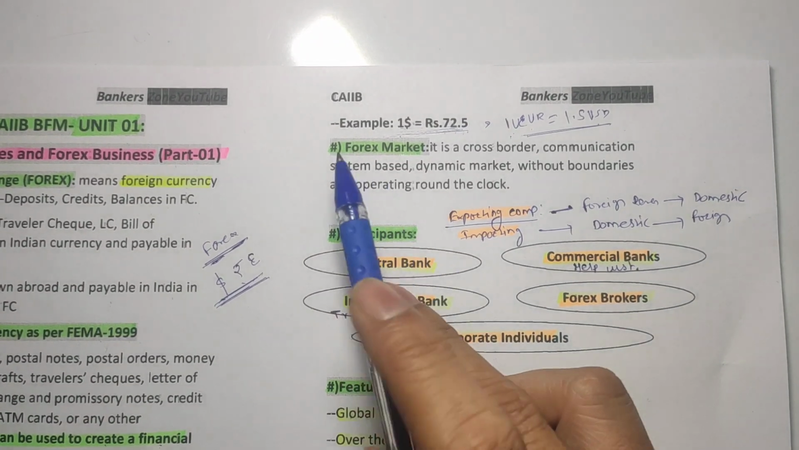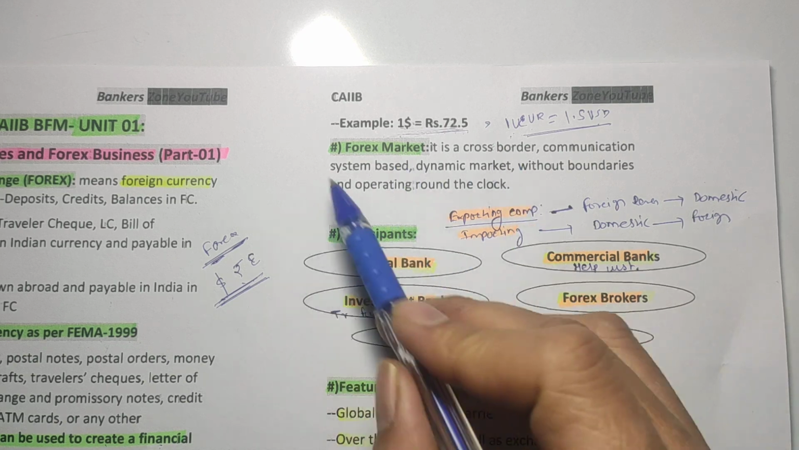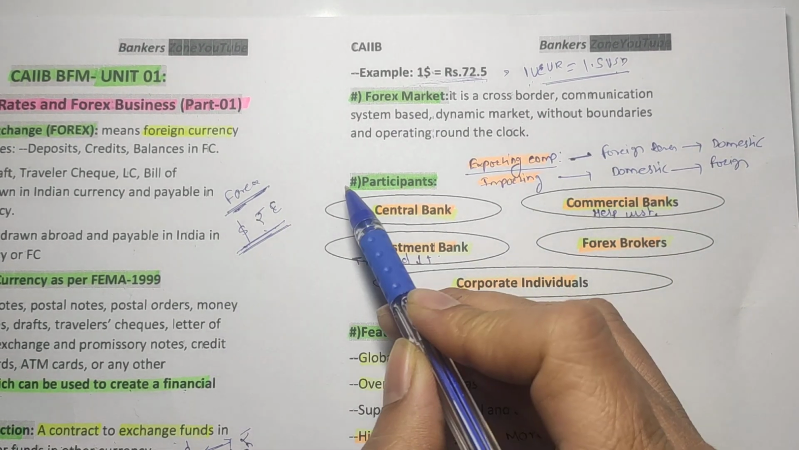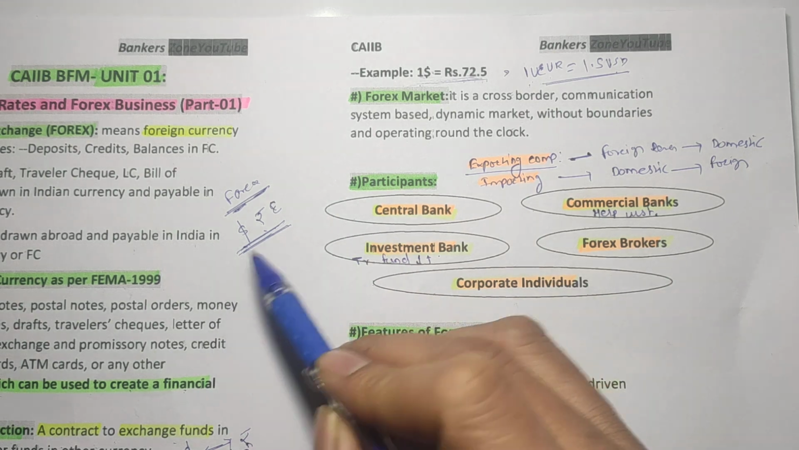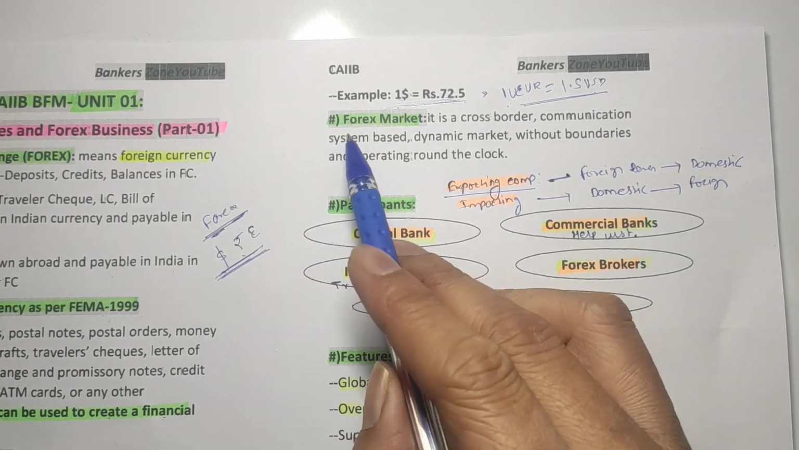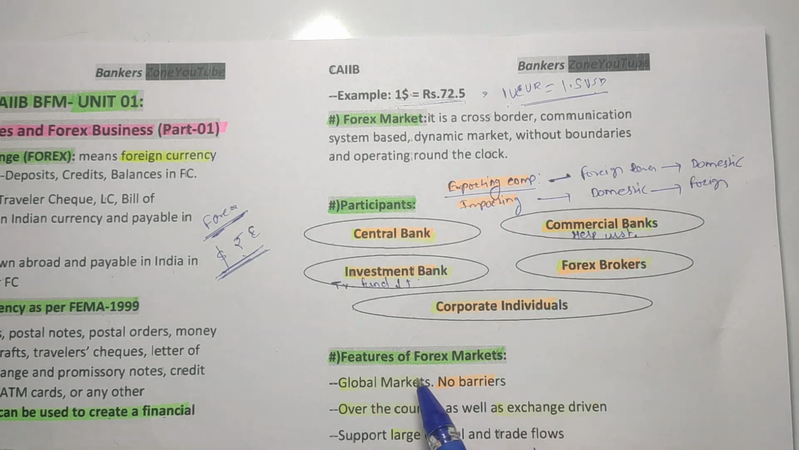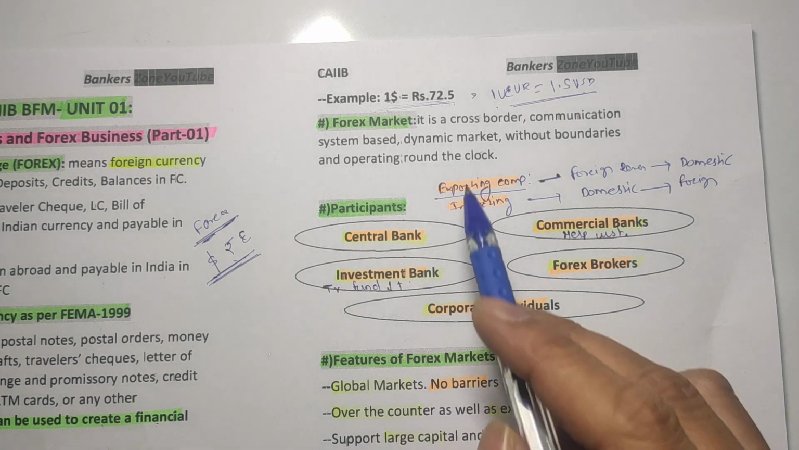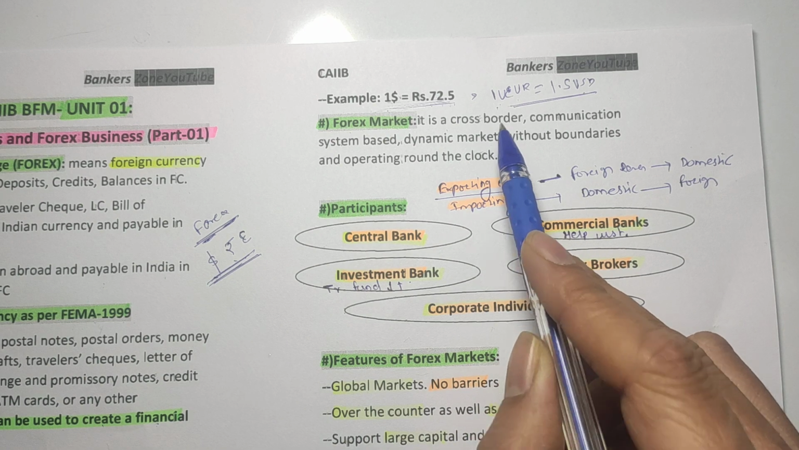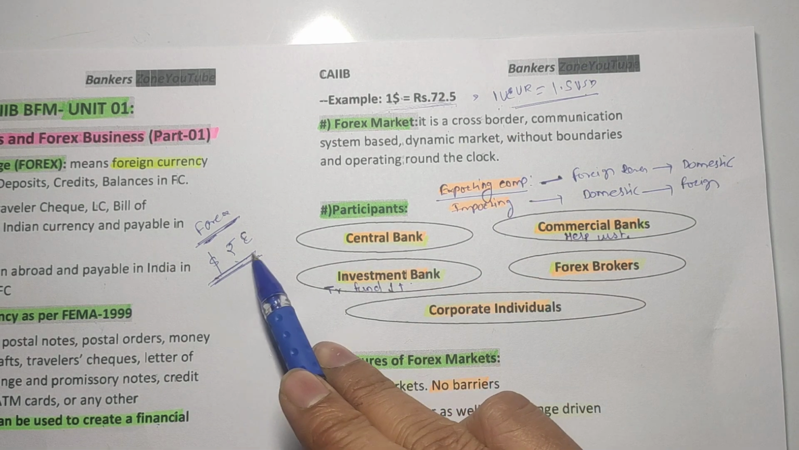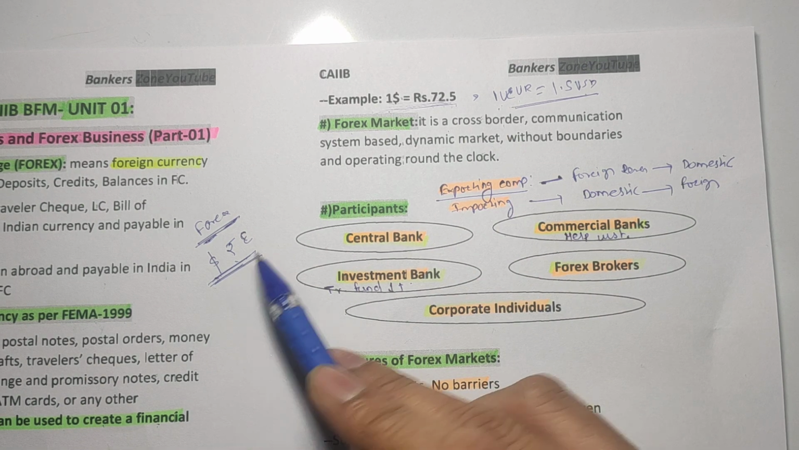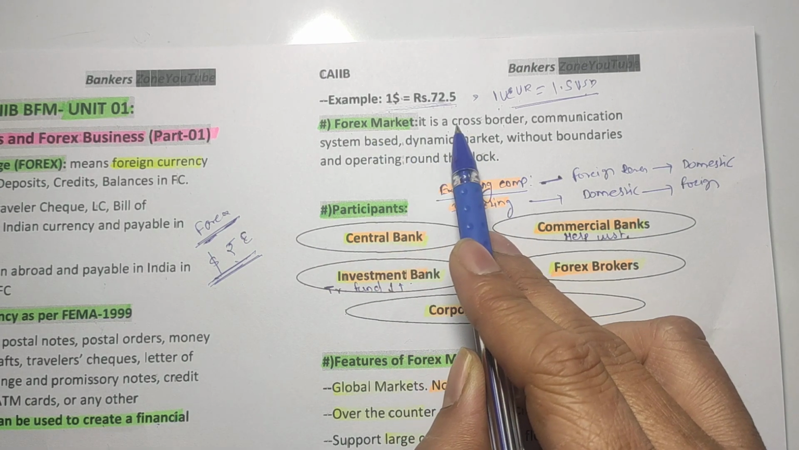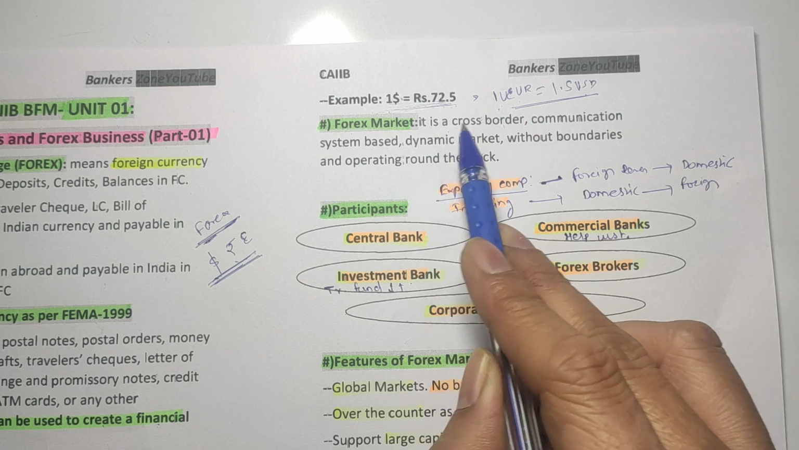Now, what is the forex market? See friends, when we are exchanging dollars and rupees, all these things happen here in the forex market. Basically, it is cross border. That means as we are exchanging currencies like dollars, rupees, or different currencies, we are obviously dealing outside the country. That means it is cross border.